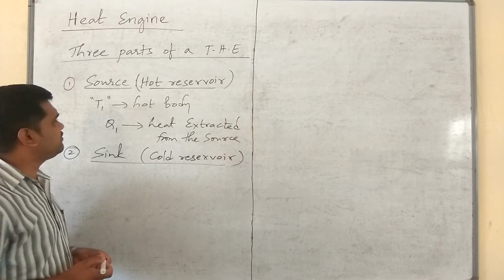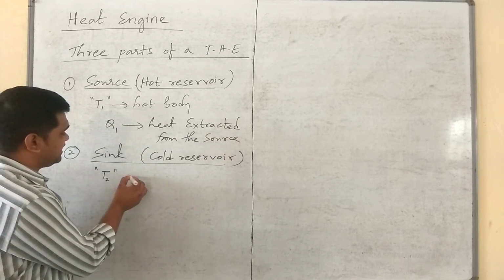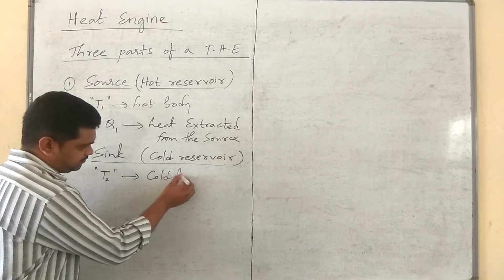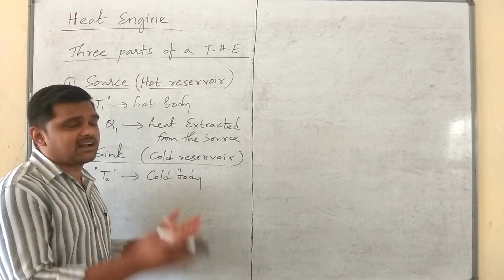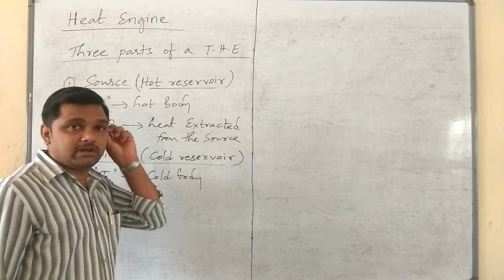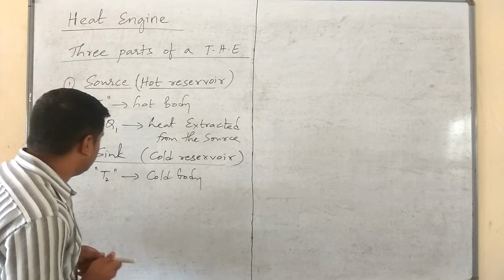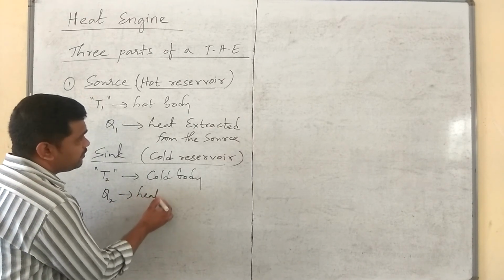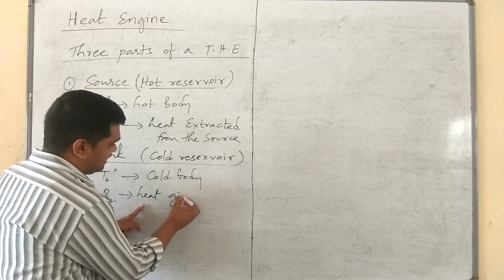Sink is a body with a very low temperature, which is maintained at a temperature T2. It's a cold body. In case of a motorbike or a car, usually the atmosphere will be considered as the sink. Next, Q2 amount of heat will be given to the sink. Heat given to the sink.